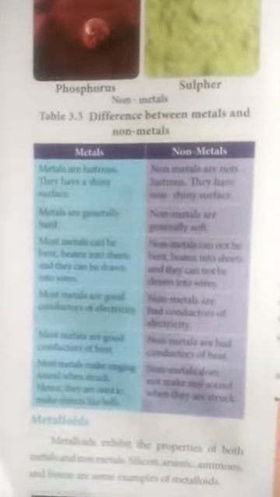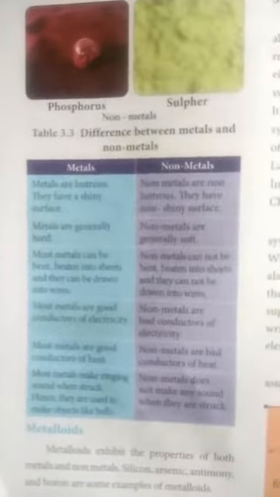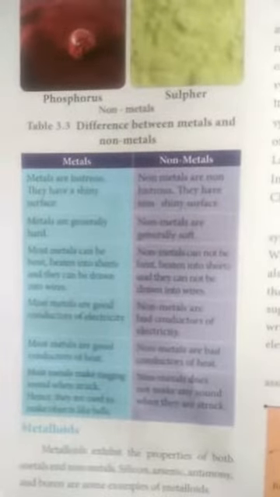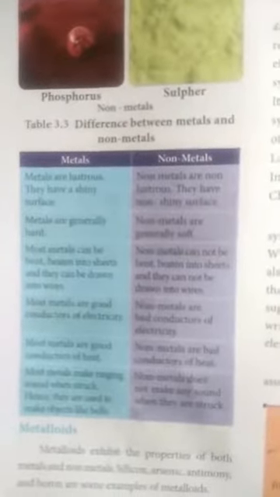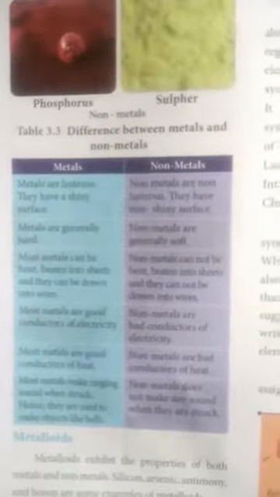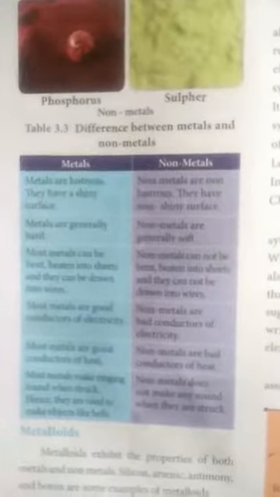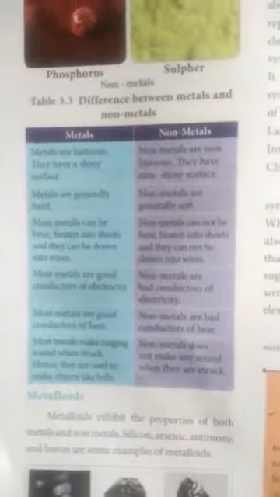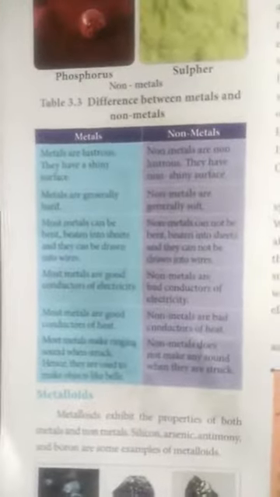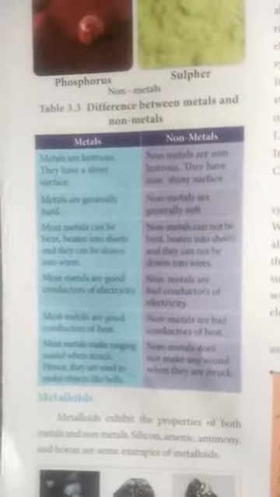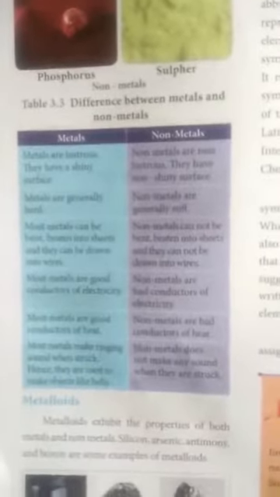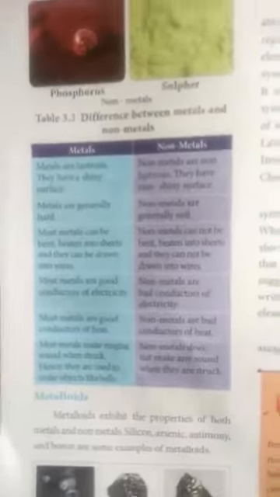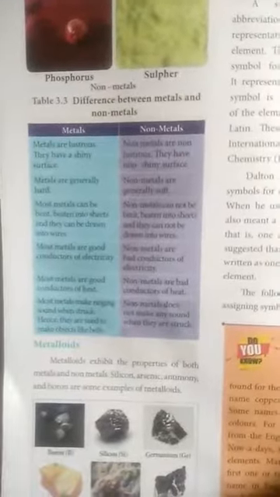For metals and non-metals, metals are shiny and have a lustrous surface, whereas non-metals are not shiny. Generally metals are hard, and non-metals are very soft. So five or six differences were discussed in the last class. Metalloids were also explained. So what are metalloids? If a substance exhibits the properties of both metals and non-metals, it is called a metalloid. Some examples are silicon, arsenic, and antimony. Some examples were given for metalloids.